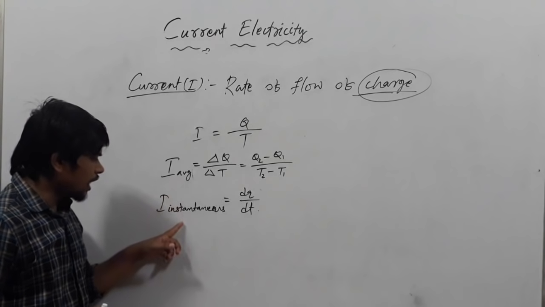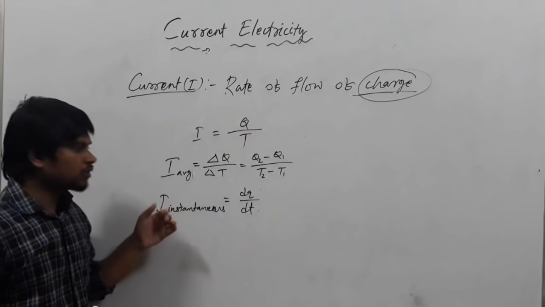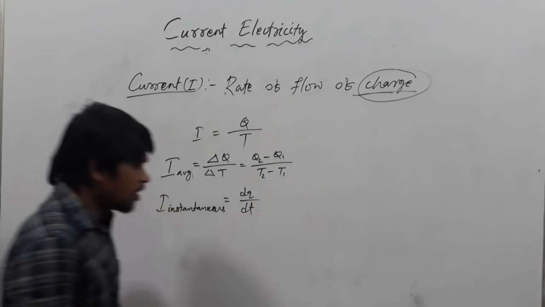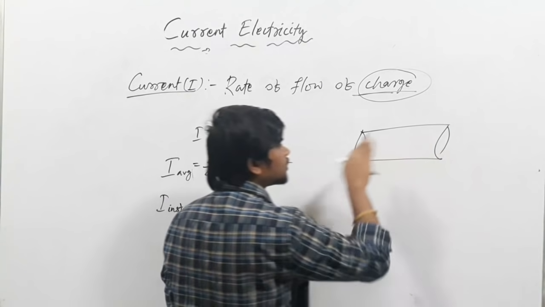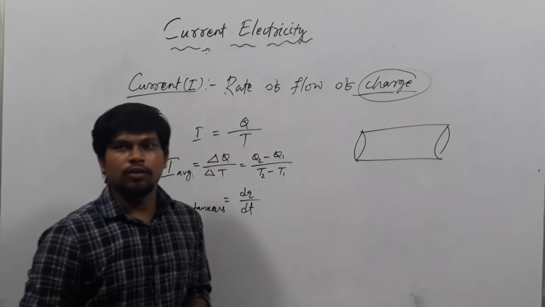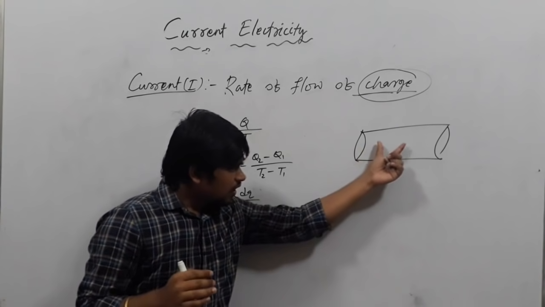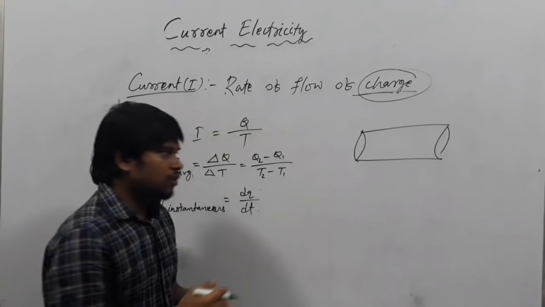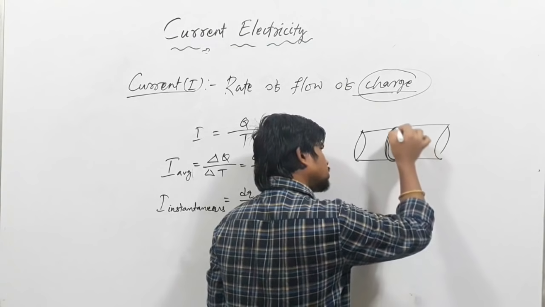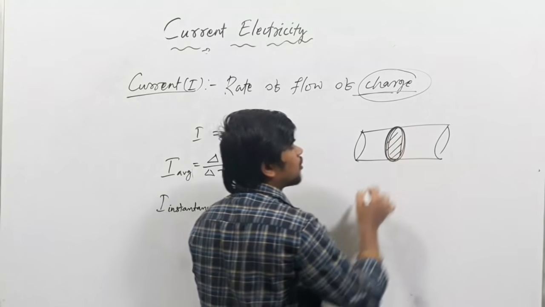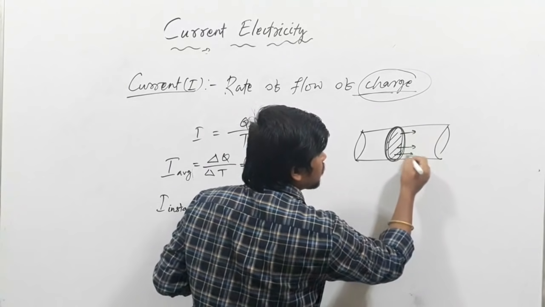So what is the difference between I average and I instantaneous? Suppose there is a conductor and charge is flowing through it. Where will we take the current? You should take any cross-sectional area. Let us consider any cross-sectional area of the conductor. Then the charges are flowing through this cross-sectional area.